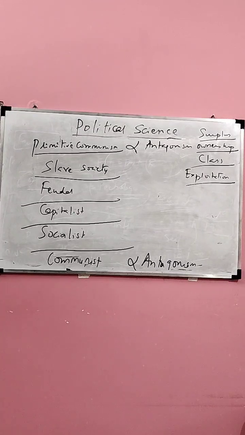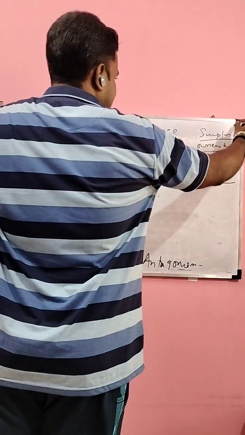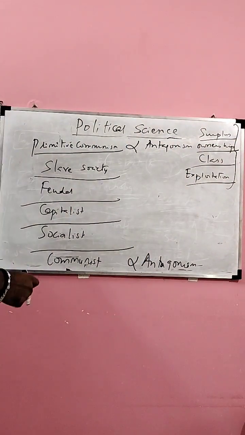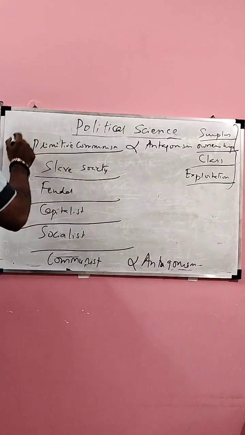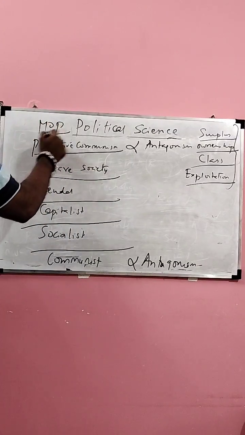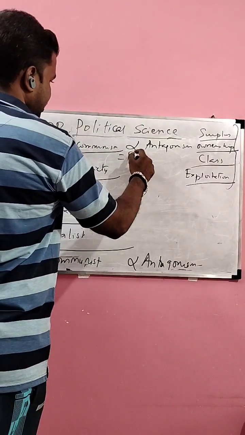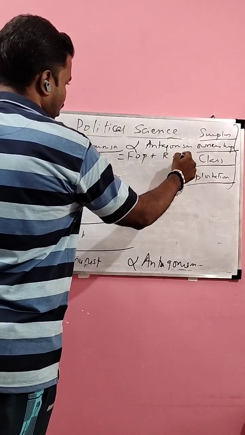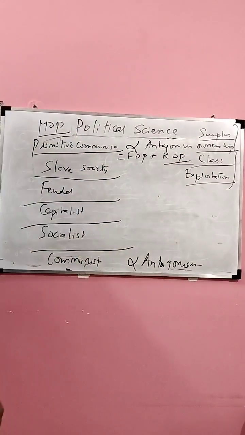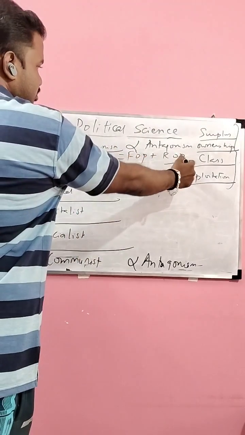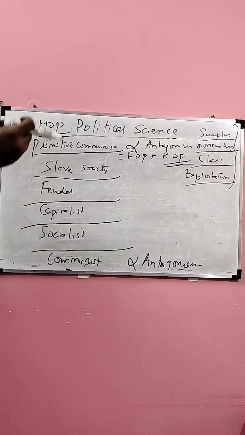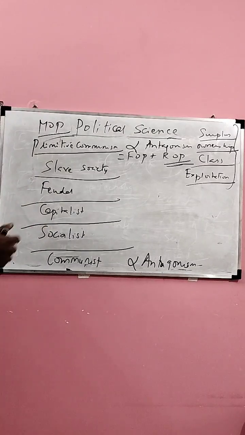Now, all these are happening after the first society, which is primitive communism. So this is the MOP. First MOP is primitive communism. So this also had FOP and ROP. But here, there was no antagonism. Relationship of production, you will not see any antagonism between the classes.